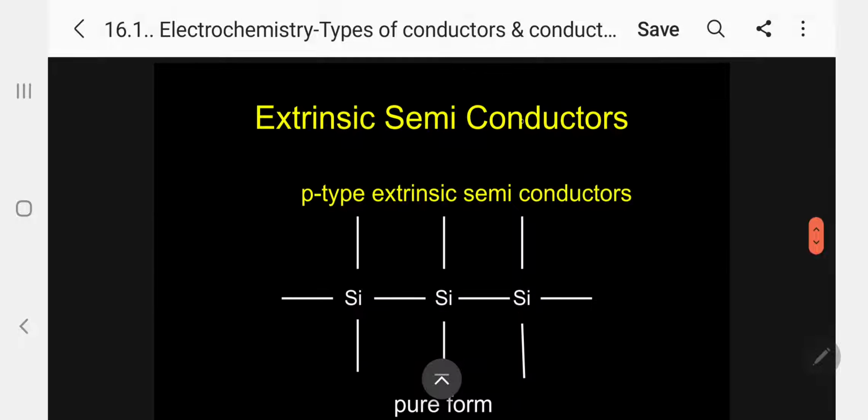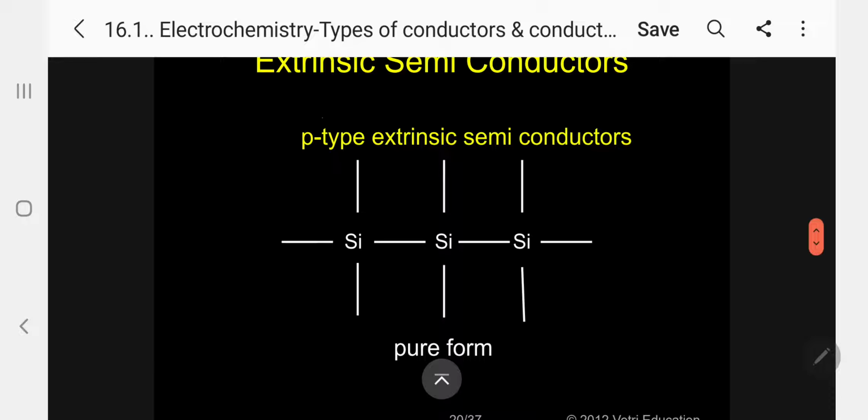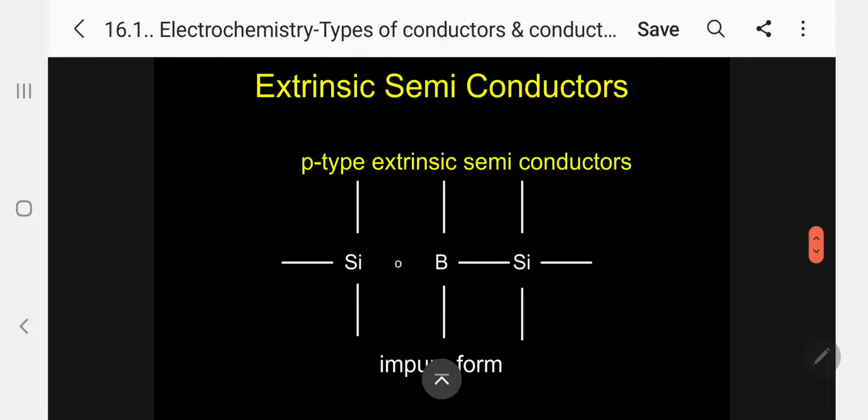The same way, there is another type called P type. P-type extrinsic semiconductor. This is the pure form, again silicon tetrahedrally arranged. But in the presence of boron, kindly follow. Boron has the configuration 2s2 2p1. Only 3 electrons there. 3 electrons are already bonded to 3 silicon atoms. The 4th bond is not there, only 3. Whereas the 4th electron of silicon is not bonded, it is free.